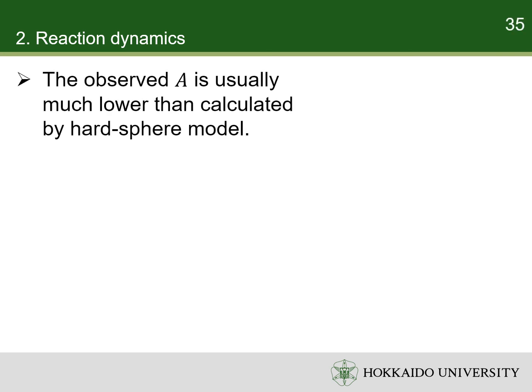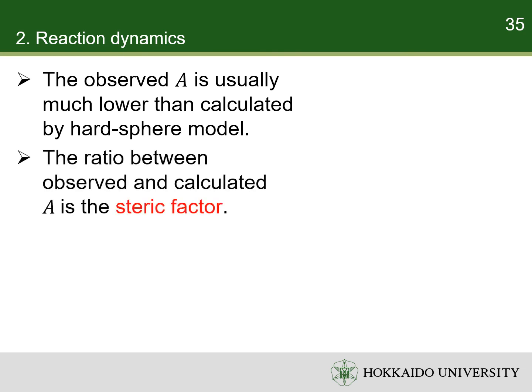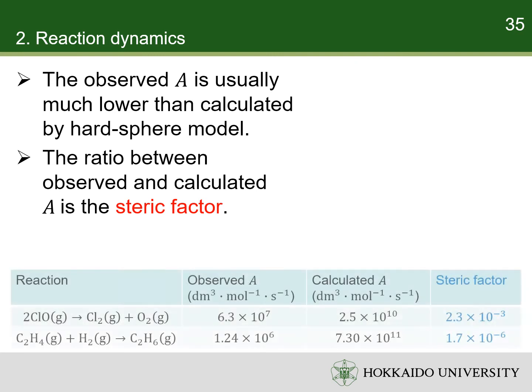The collision theory successfully predicts the activation energy, but usually overestimates the pre-exponential factor by a large margin. The ratio between observed and calculated pre-exponential factors is called the steric factor. Here, I show you two examples, in which the steric factors are much smaller than 1.